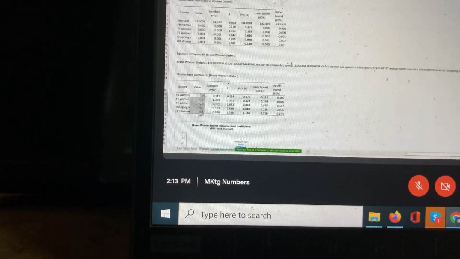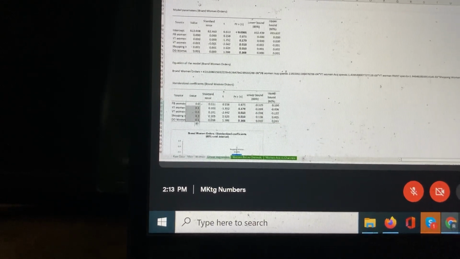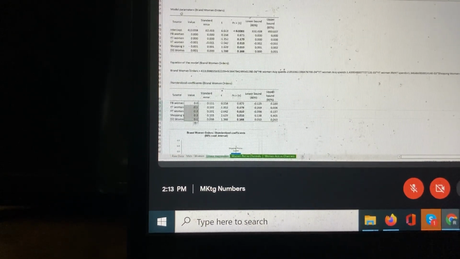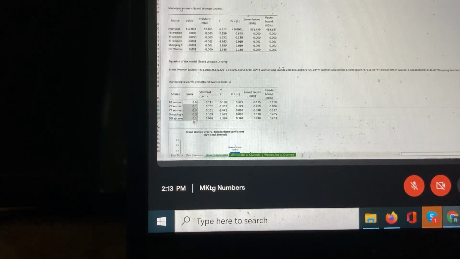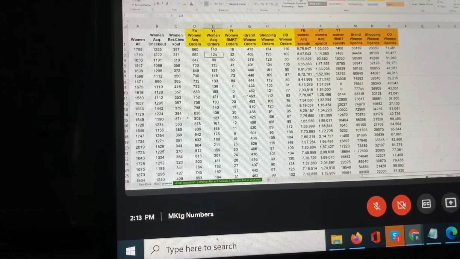So you have to ask why is that happening? Why is brand not being explained by, ideally it should be explained by Facebook or YouTube spends. What do you think could be a reason?